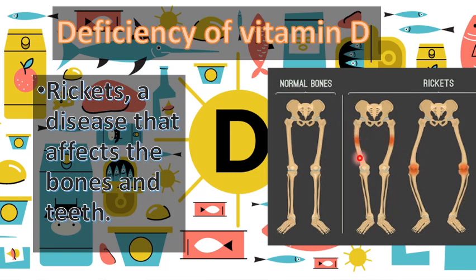You can see that the bones of the affected person are bent, and this is how the legs of a rickets patient look. This disease usually occurs in kids, so there must be proper intake of the sources of vitamin D, especially in childhood.